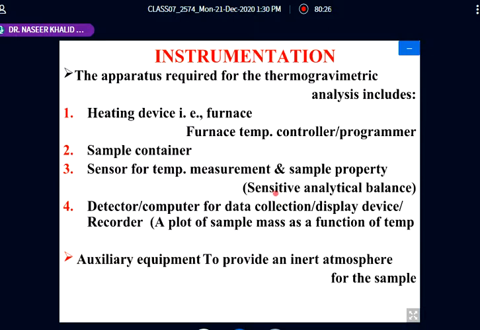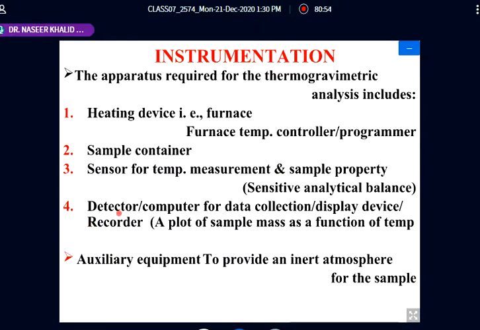And we must have a sensitive analytical balance, which can measure very minute changes in the mass of a substance as a function of temperature.